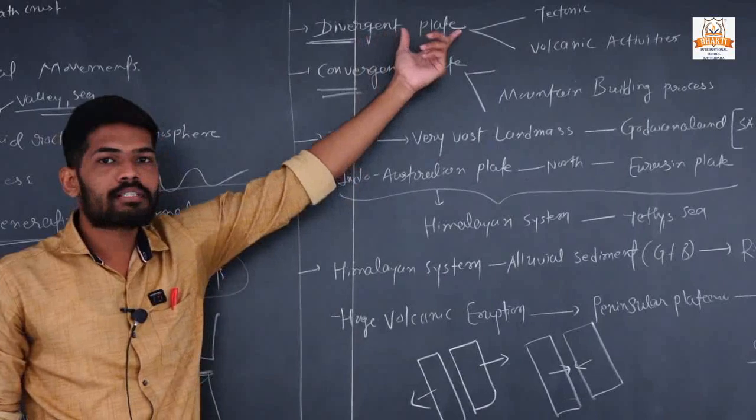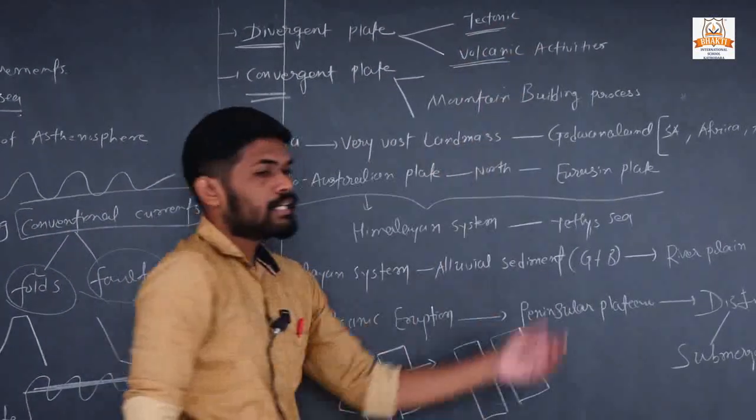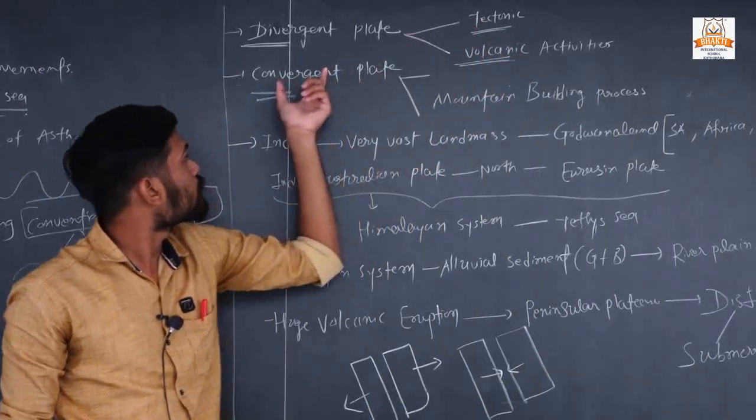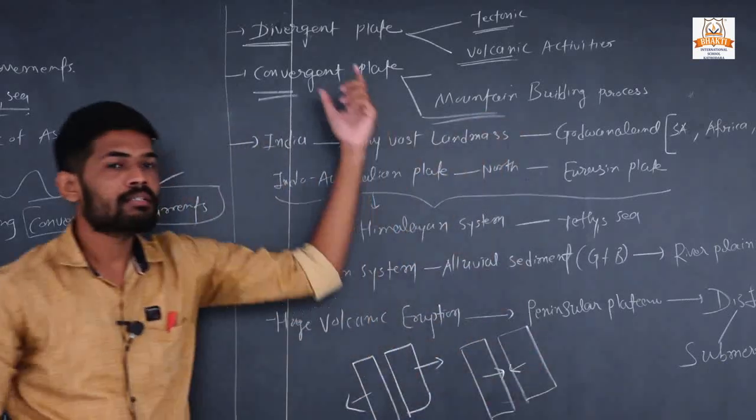Due to divergent plates, tectonic and volcanic activity takes place, and due to convergent plates, the mountain building process takes place.